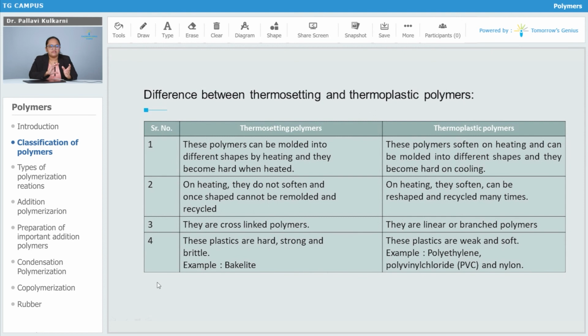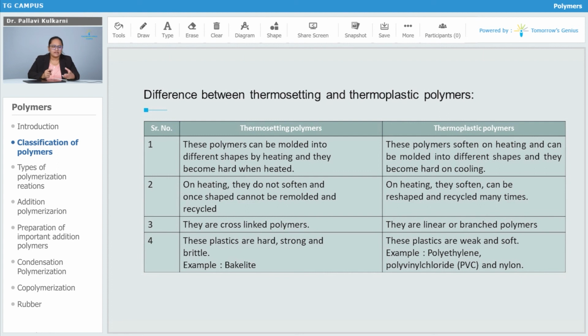Let us see the difference between thermosetting and thermoplastic polymers, which is a very frequently asked question in subjective type questions. The first difference between these two is the definition. Thermosetting polymers can be molded into different shapes by heating and they become hard when heated. Exactly opposite, thermoplastics soften on heating and can be molded or remolded into different shapes. Second, on heating, thermosetting polymers do not soften, and once shaped they cannot be remolded or recycled into another shape. Thermoplastics, on heating, soften, and can be reshaped and recycled many times.